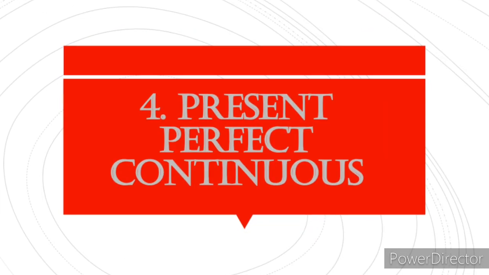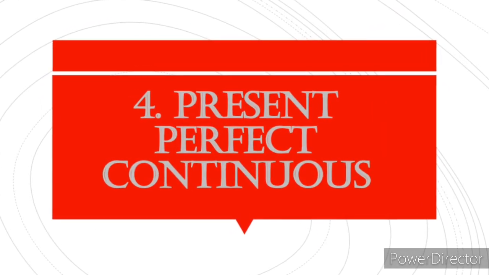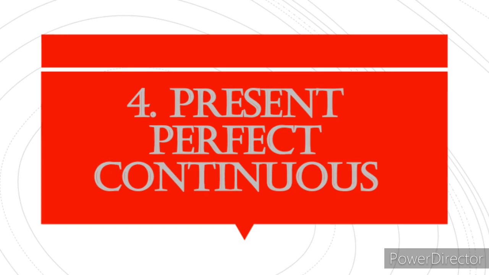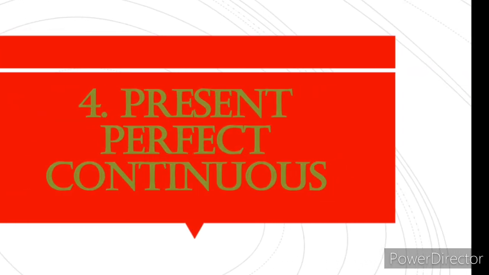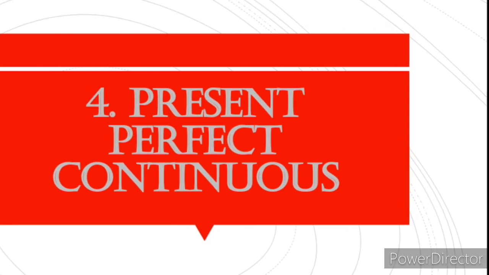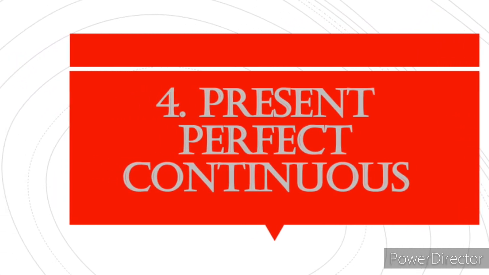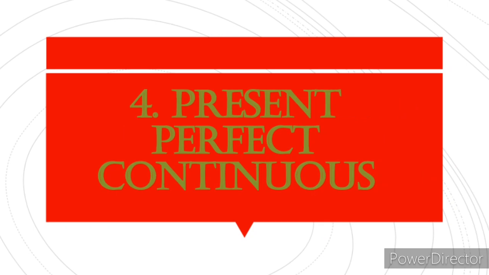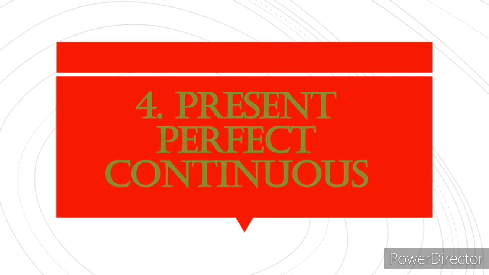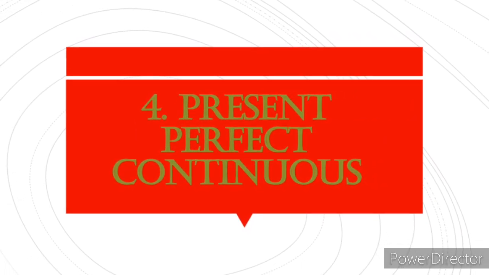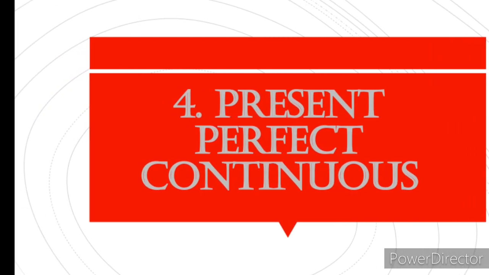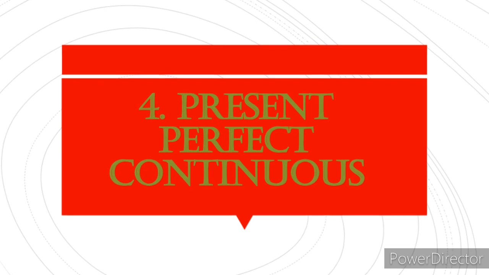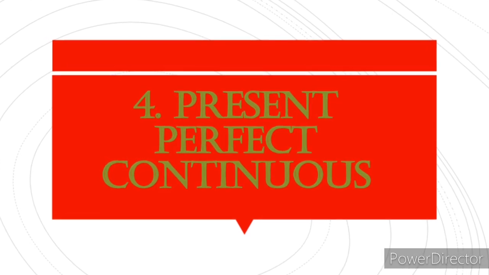Next, fourth tense, present perfect continuous tense. This tense has a very limited use. It shows the continuity of an activity from past to present. For example, he has been teaching English since 1988. Next example, they have been cleaning the house since morning. The preposition since is used to refer to the point of a time and for to a period of time.